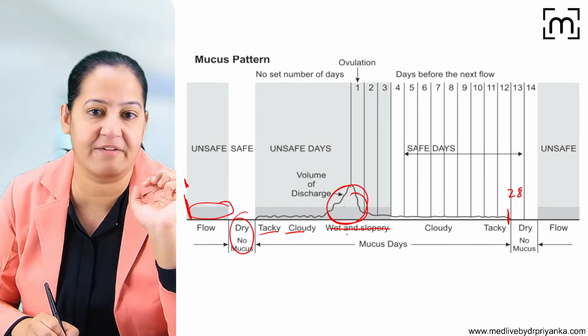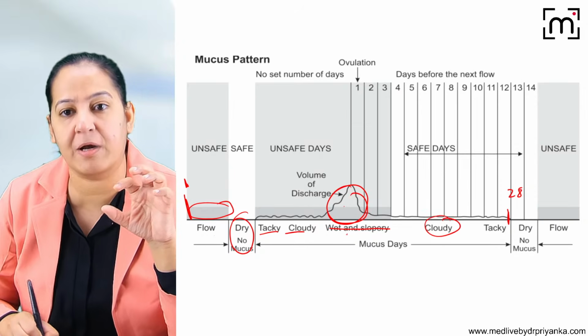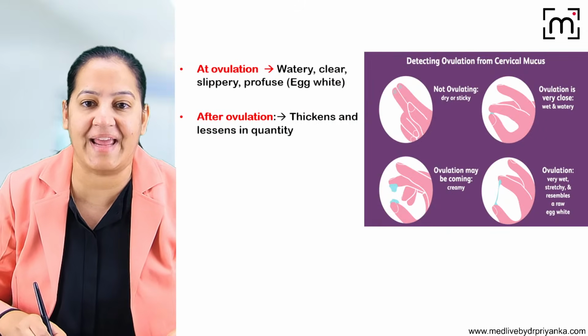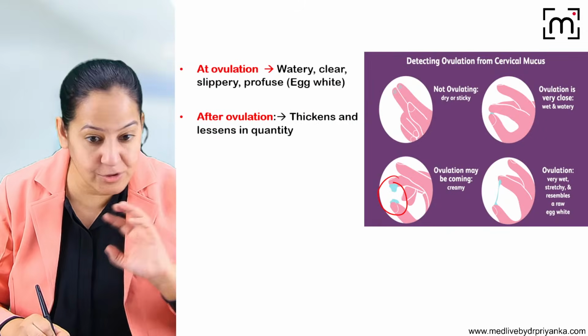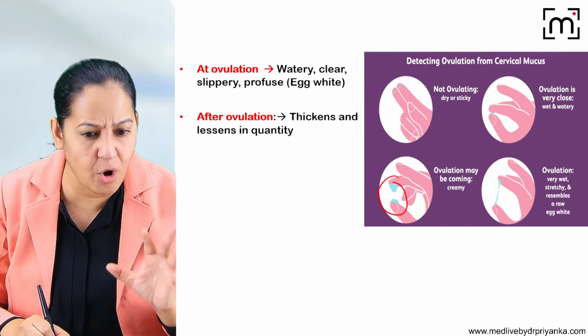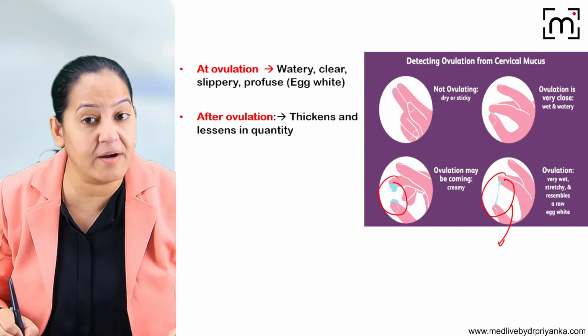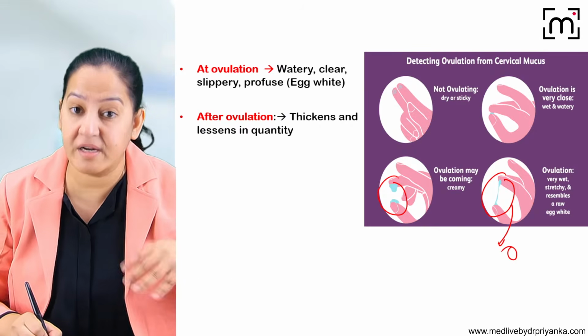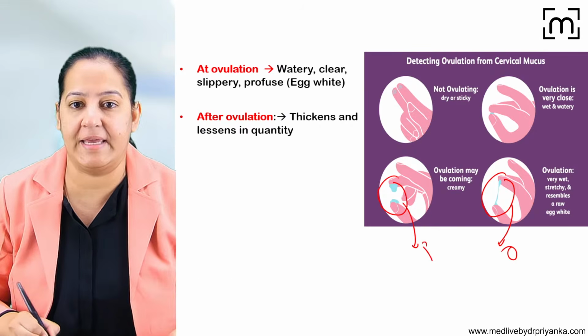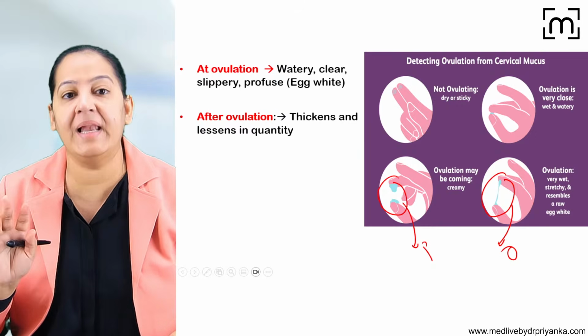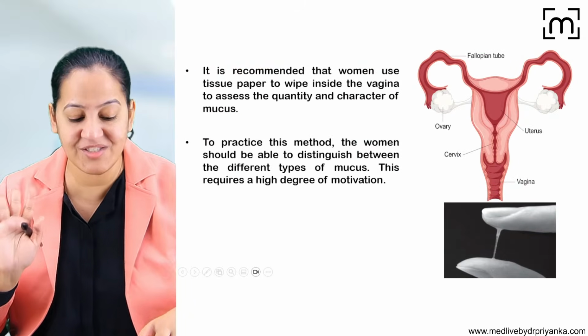Whenever the ova is surviving, and after that, again, it becomes cloudy and tacky. So what do you mean by cloudy and tacky? This is tacky. It is not forming a string. Here, this one is slippery. So it will become slippery under the effect of the estrogen. Under the effect of the progesterone, it will become tacky. So got it? So the female partner, how is it judged?